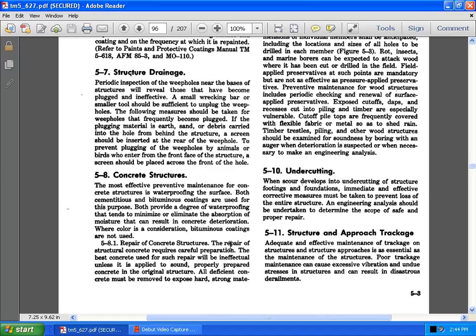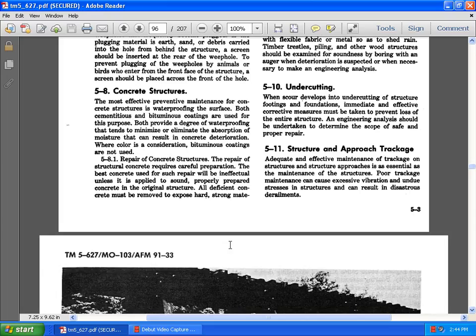Concrete structures. The most effective preventive maintenance of concrete structures is waterproofing of the surface. Both cementitious and bituminous coatings are used for the purpose. Both provide a degree of waterproofing and tend to minimize or eliminate the absorption of moisture that can result in concrete deterioration. Whether bituminous coatings are used depends on color consideration: when color is considered, bituminous coatings are not used.